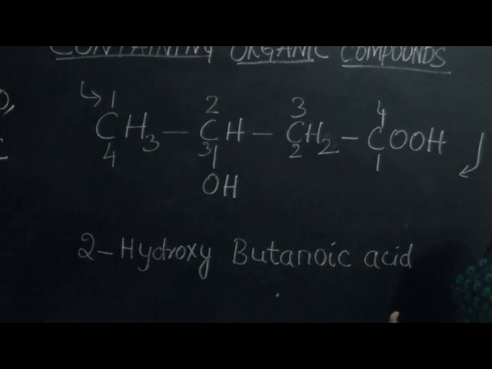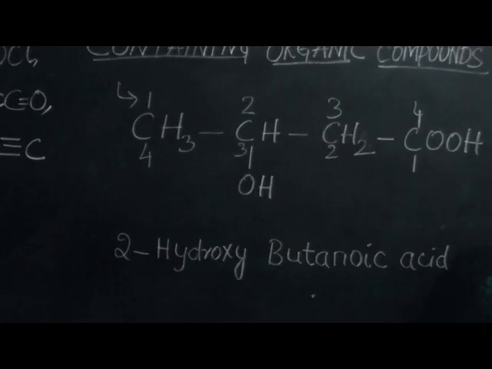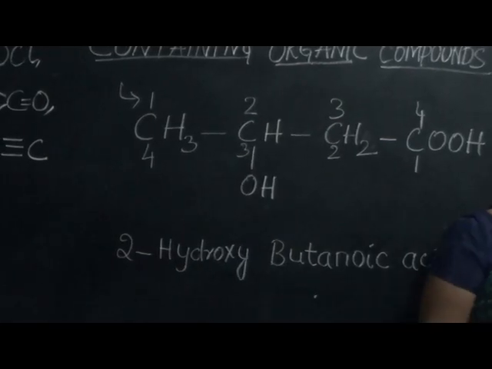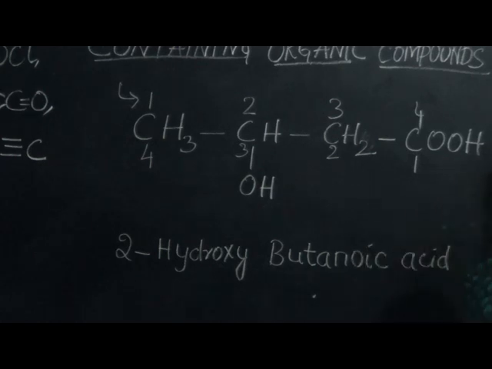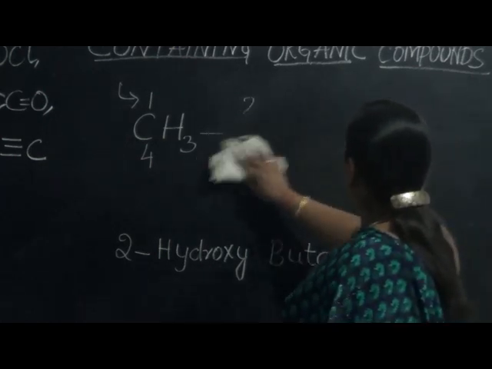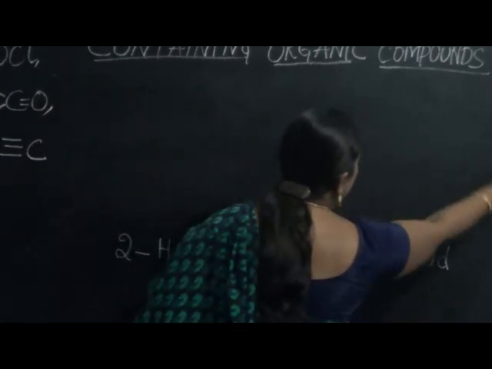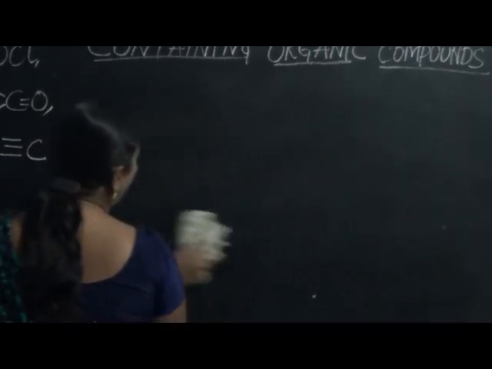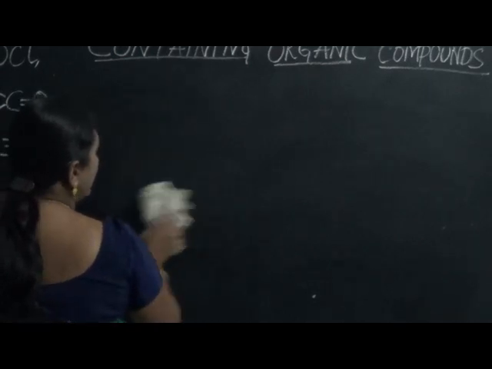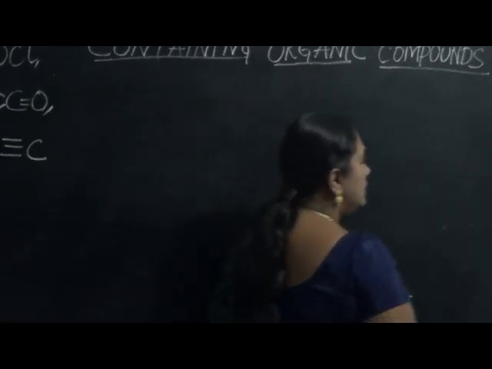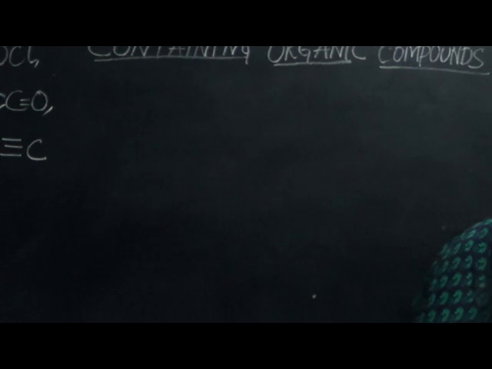2-hydroxy butanoic acid. Now let us take up another example. What to do when the organic compound contains both a double bond as well as a triple bond? Now let us learn it with an example. Say supposing this is the given organic compound.